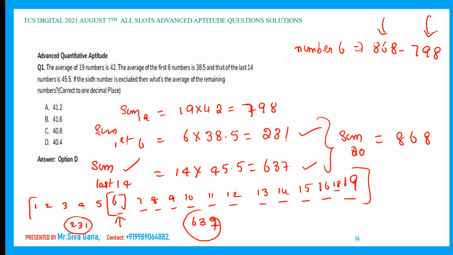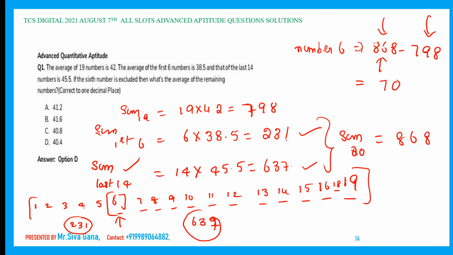In this 20 numbers sum, the sixth number has been taken twice. That value will come out now. 868 minus 798, which is nothing but 70. The sixth number is 70.